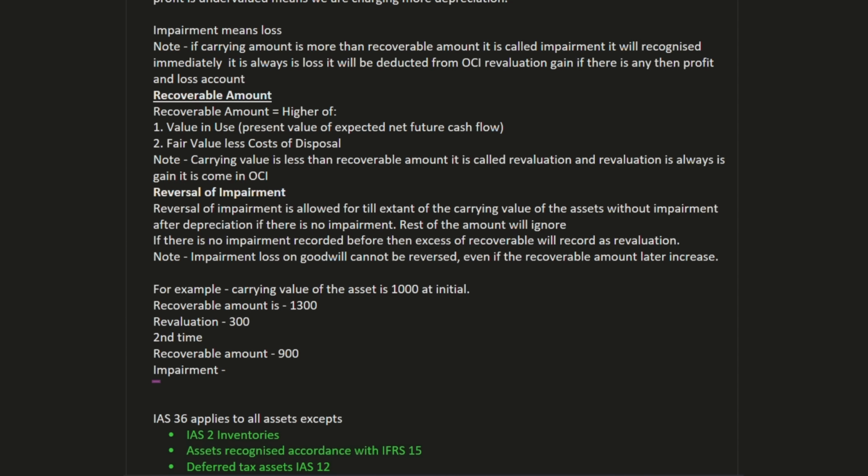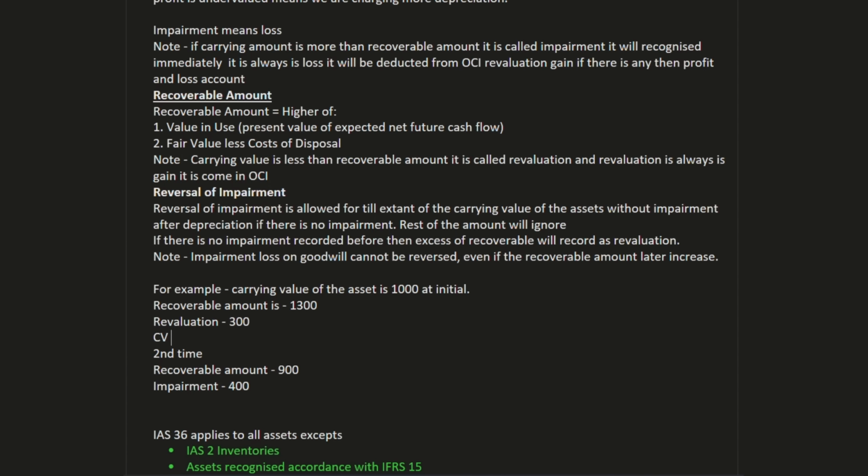400, because the carrying value after the first revaluation, I am just assuming, is 1300.